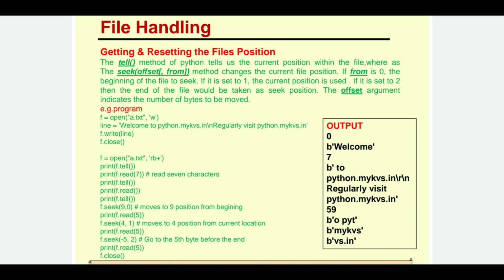So this is the importance of seek and tell functions. In short, I'll give you a brief summary: the tell function is going to tell you the byte number wherever you are, and seek is going to take the first argument as the byte numbers, okay, and the second argument is basically the reference point, which means from the beginning, from the current position, or from the end. 0 for the beginning, 1 for the current location, and 2 for the end.